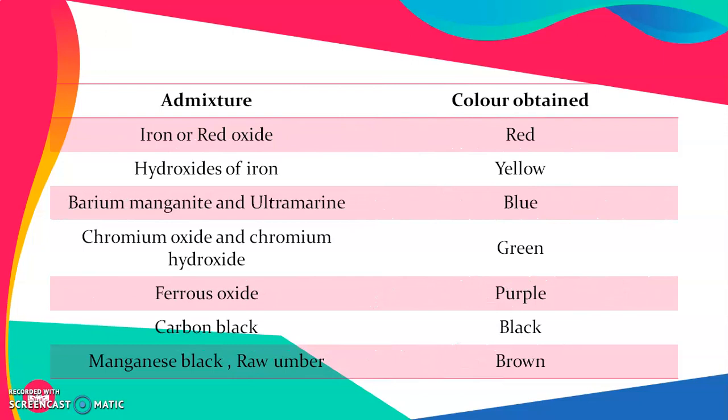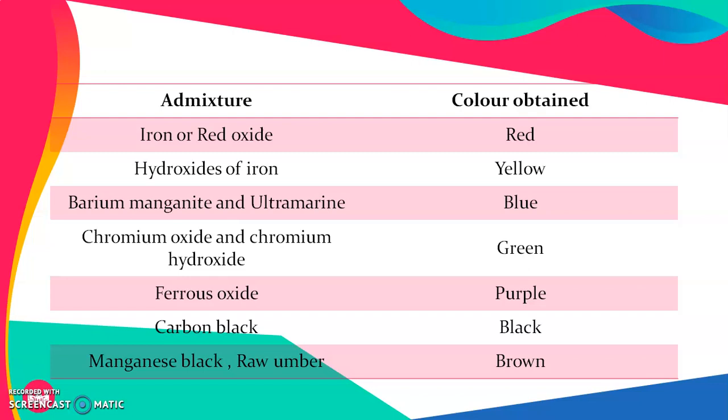These are the different admixtures which are used to obtain a certain color. Iron or red oxide is used to obtain the red color. The hydroxide of iron is used to obtain the yellow color. Barium manganate and ultramarine are used to obtain the blue color, while chromium oxide and chromium hydroxide are used to create the green color.